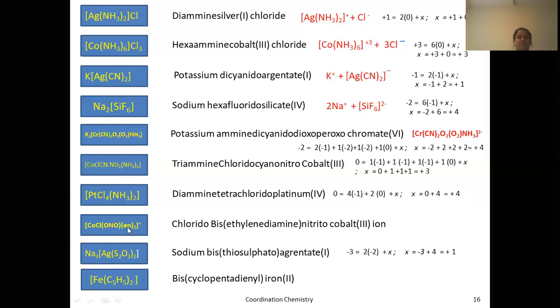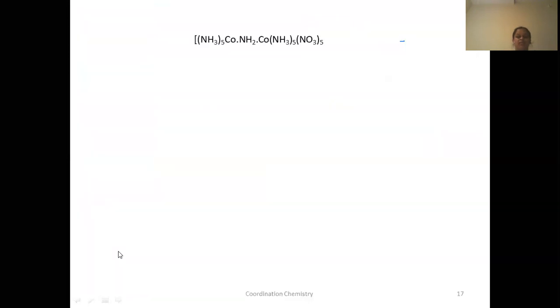See here, en means ethylene diamine. So the name itself contains di, so you have to use bis here, since there are two ethylene diamines. Bis ethylene diamine. While writing the ligand, you have to see this one only, ethylene. ONO means nitrito, O is the donor atom here. Chloro comes from C. So chloro, bis ethylene diamine, nitrito, cobalt 3.